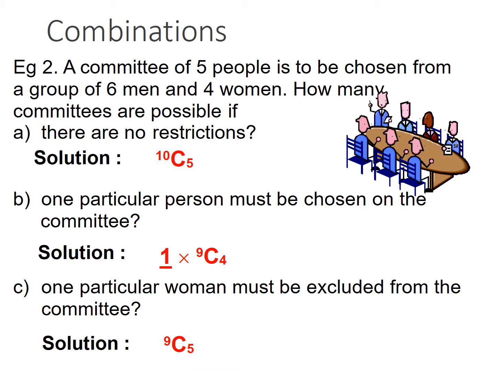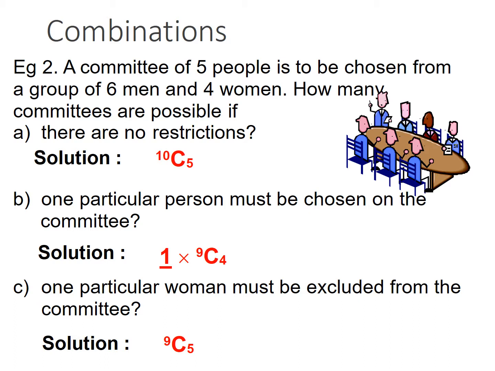We'll take a committee of 5 people to be chosen from a group of 6 men and 4 women. How many committees are possible if there are no restrictions? No restrictions means in the committee you can have any combination, whether all 5 men, or 4 men and 1 woman, or whatever the case. So there are 10 people, it means 10C5 because the order doesn't matter.